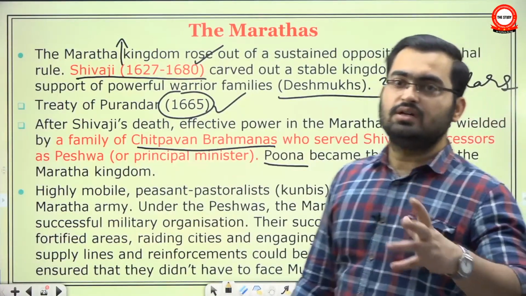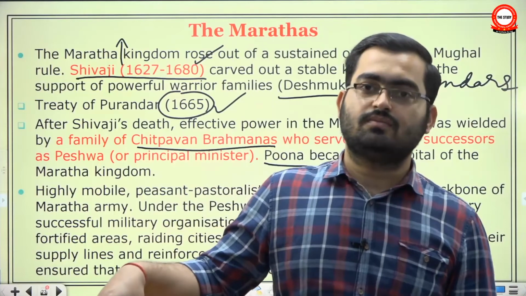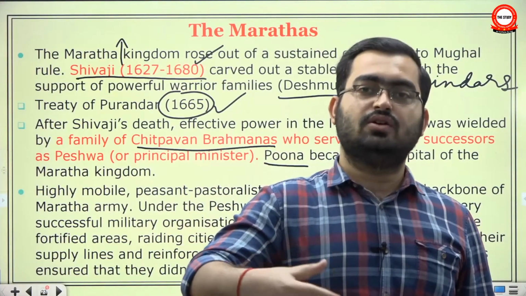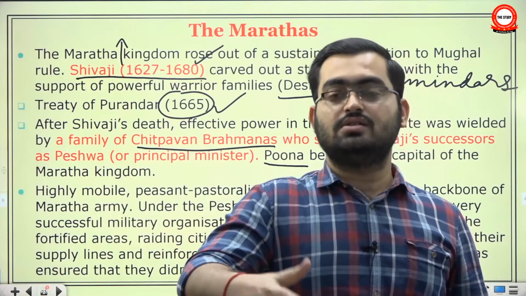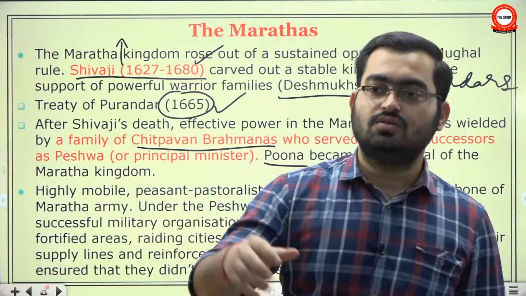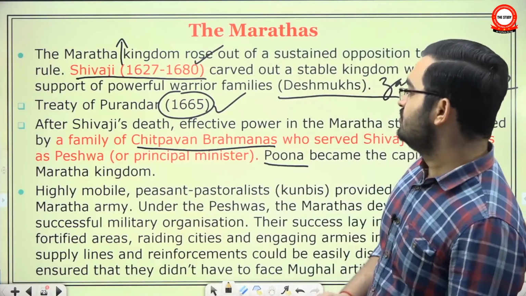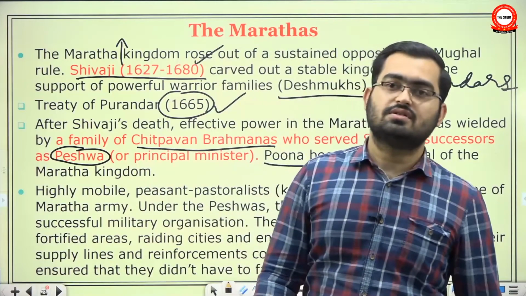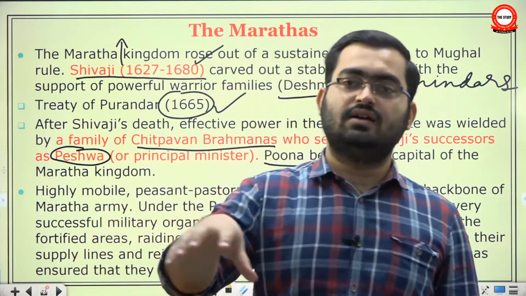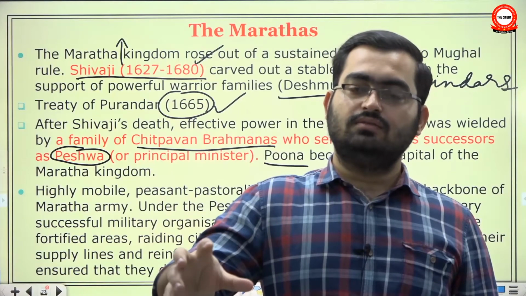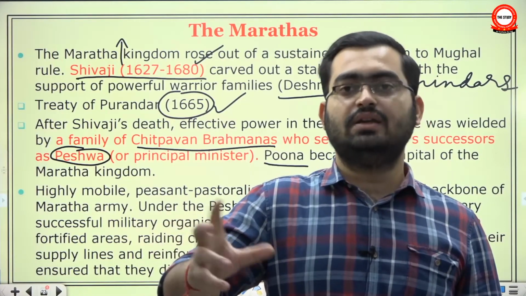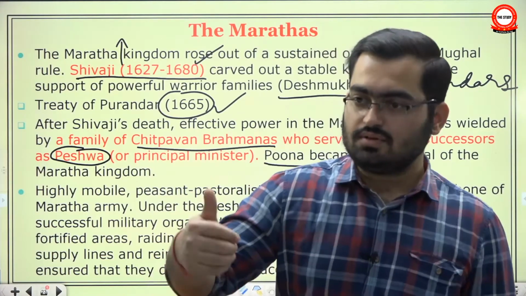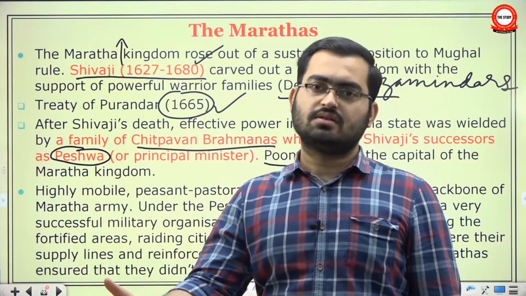He rallied important Deshmukhs around the cause of Shahuji. Okay, he helped him cut deals with Mughals so that his authority gradually increased. So at this point, the Peshwa comes into picture. Another disclaimer: the office of Peshwa wasn't a Maratha invention. The office of Peshwa already existed under the Deccan Sultanate, under the Bahmani Kingdom, and under the successor Deccan Sultanates. Okay, Peshwa means in a way a prime minister.